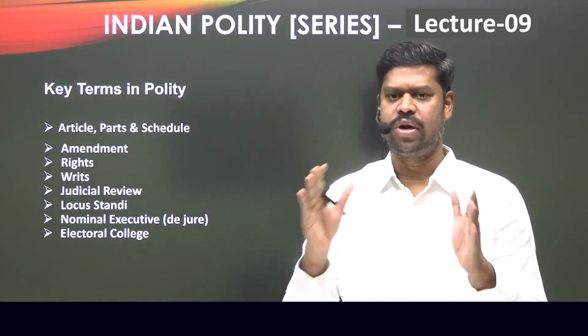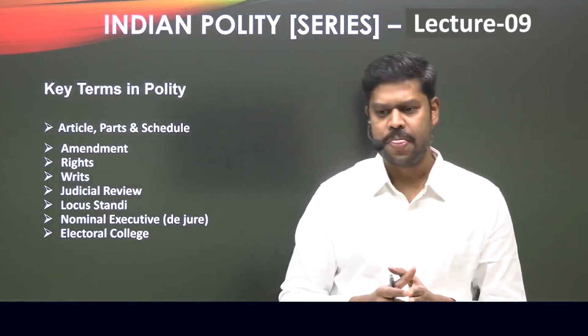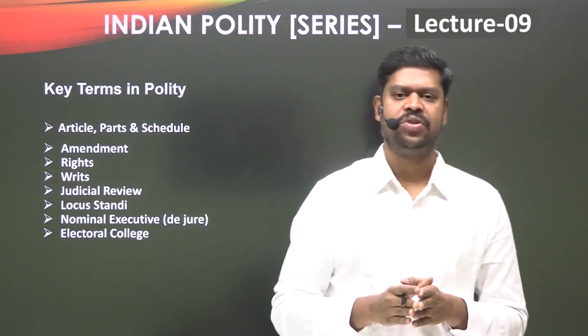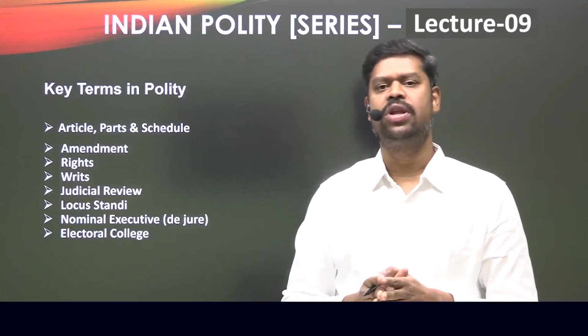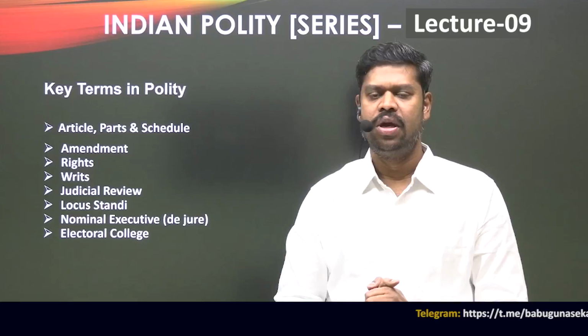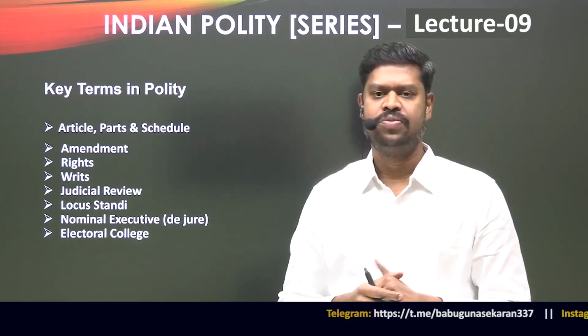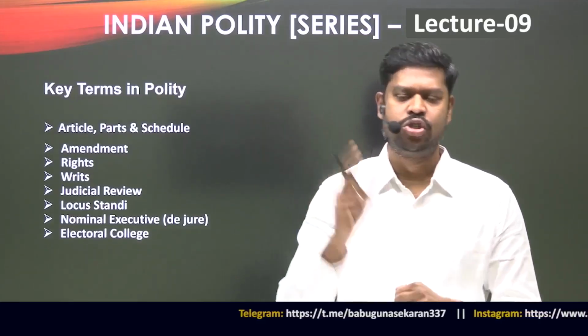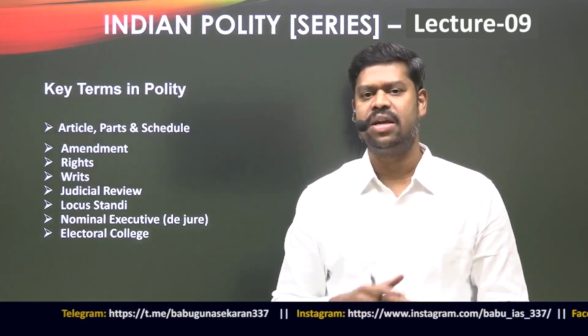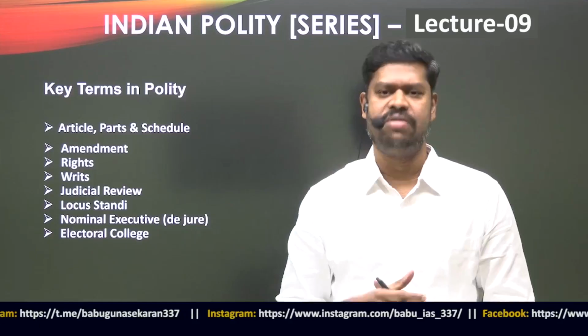Now one more thing to remember before we proceed: is it only the Supreme Court that can issue writs for the protection of fundamental rights? No. In addition to the Supreme Court, the High Courts can also issue writs for the protection of fundamental rights. I have just discussed the article some time ago and also in my previous lectures.